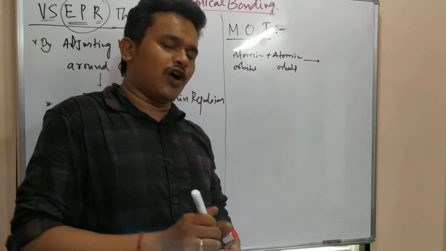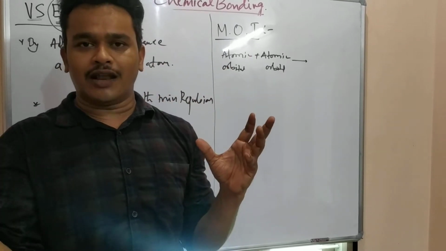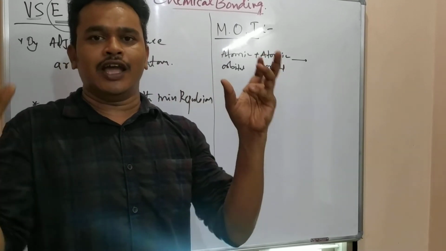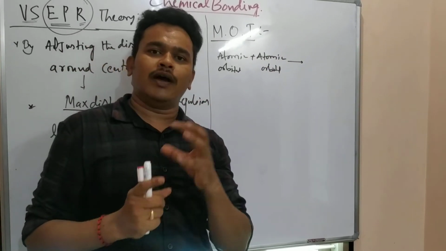Molecular orbitals forming means what? When a molecule forms from two atoms, each atom has a nucleus. They combine, trying to make a molecule.